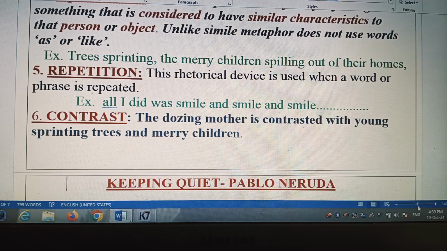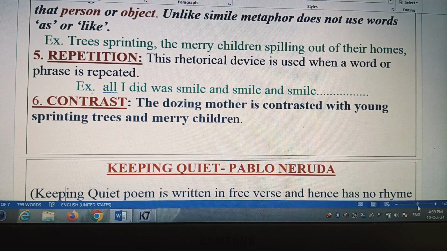Next poetic device is repetition. This rhetorical device is used when a word or phrase is repeated. Example, all I did was smile and smile and smile. Last line of this poem, My Mother at 66. So the word smile is repeated three times. That's why it is repetition.